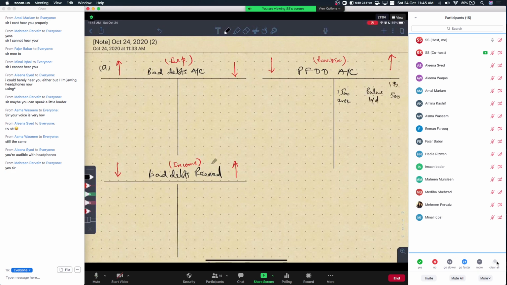We agree on that? That 1st of January balance brought down is on the credit side. It's a provision account. Provision has a credit nature, so the opening balance will be on the credit side, and the closing balance eventually will be on the credit side. We all agree? Give me a green check on the feedback window. Right? Amal, Madiha?